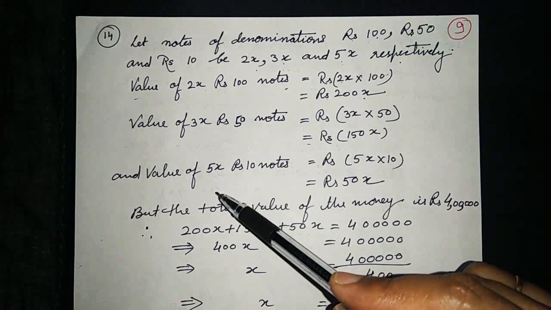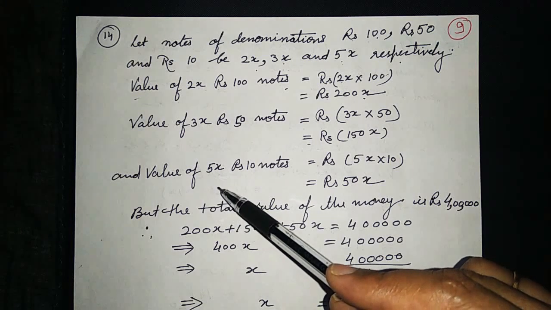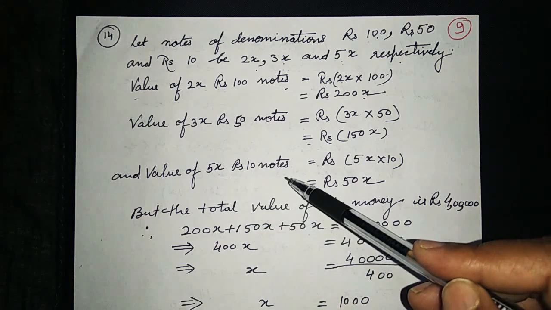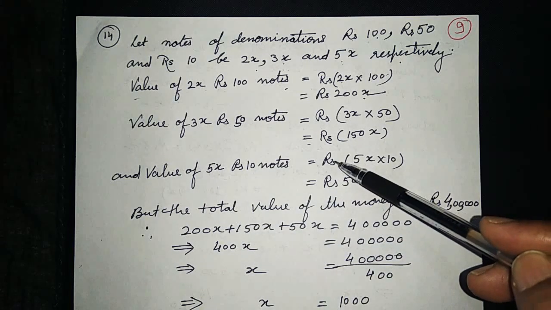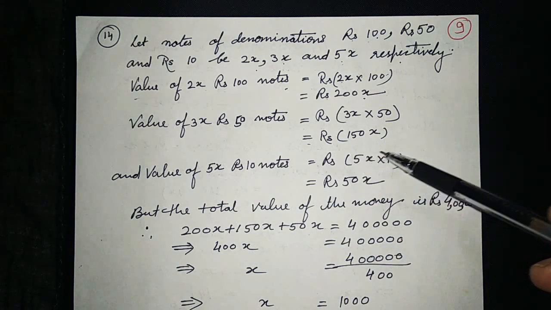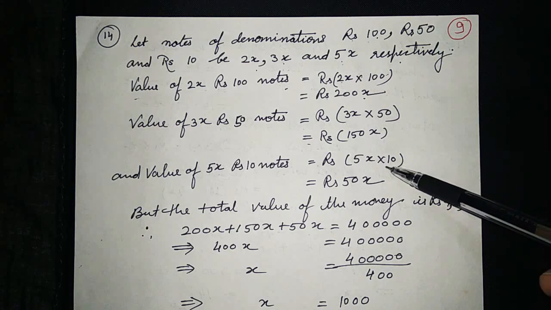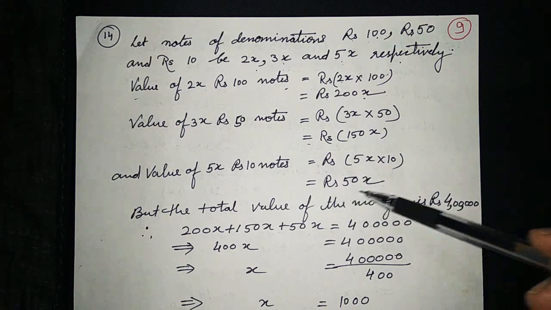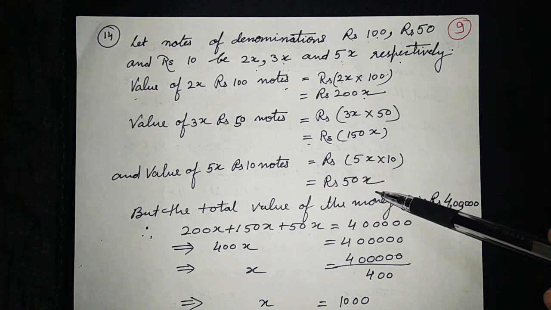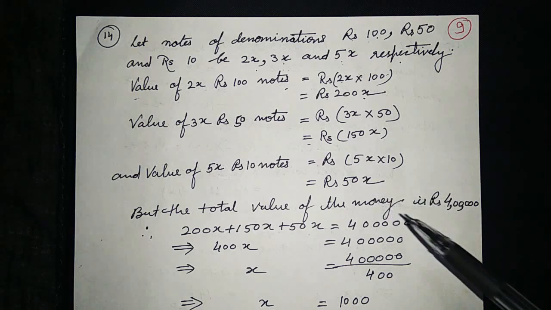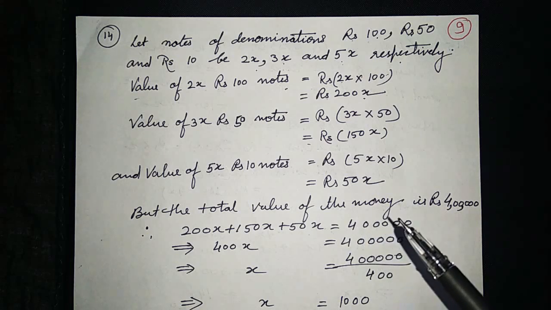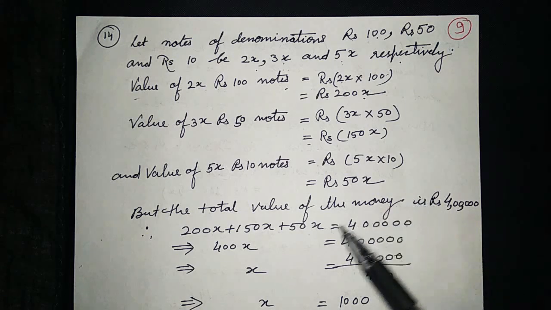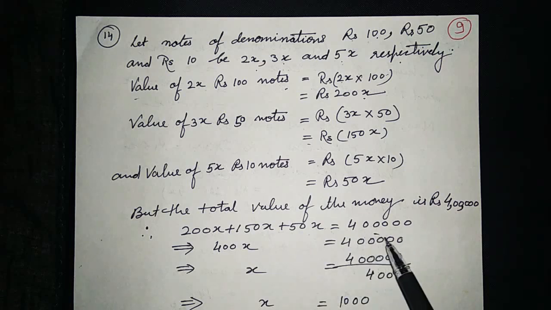And here, the value of 5x rupees 10 notes. For this we will multiply 5x by rupees 10. So what amount do we get here? Rupees 50x. In the question you can see one sentence: the total cash with Lakshmi is rupees 4 lakh. So total cash is 4 lakh.